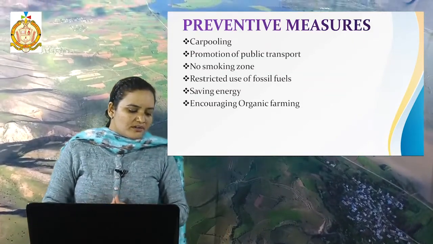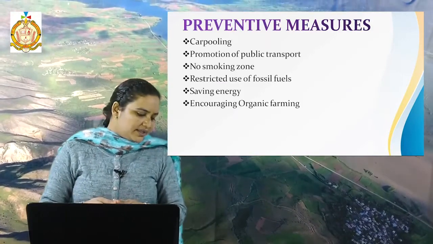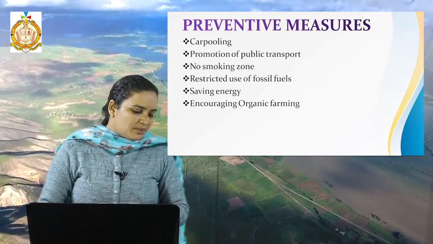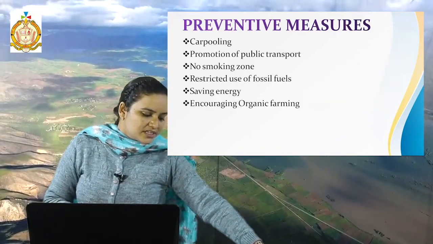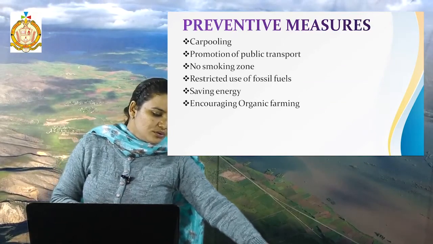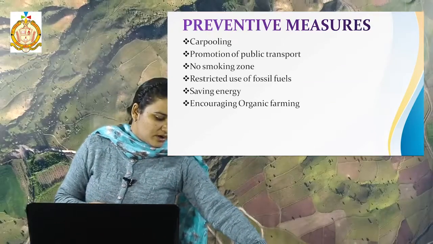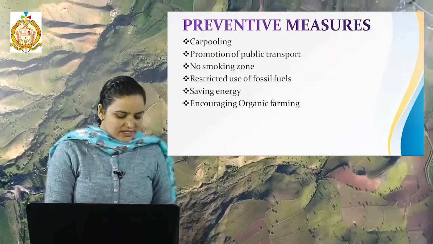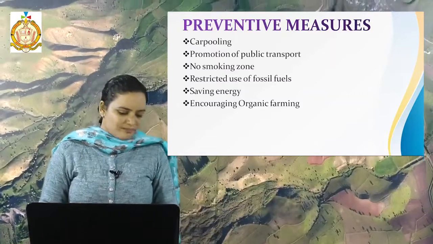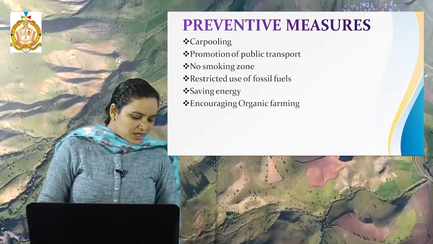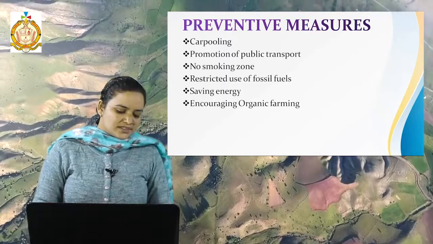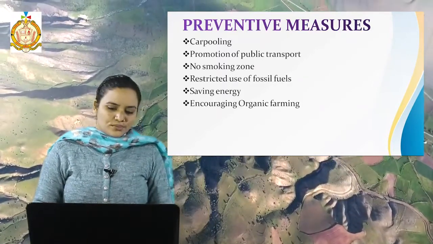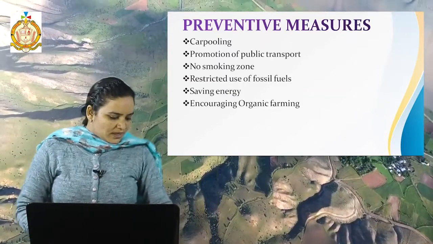One of the most important ways an individual can reduce pollution is by conserving energy. It reduces air pollution created by power plants. Next is the encouragement of organic farming. Organic farming involves the cultivation of plants and rearing of animals in the natural way. This process involves the use of biological materials, avoiding synthetic substances, to maintain soil fertility and ecological balance, thereby minimizing pollution and wastage.